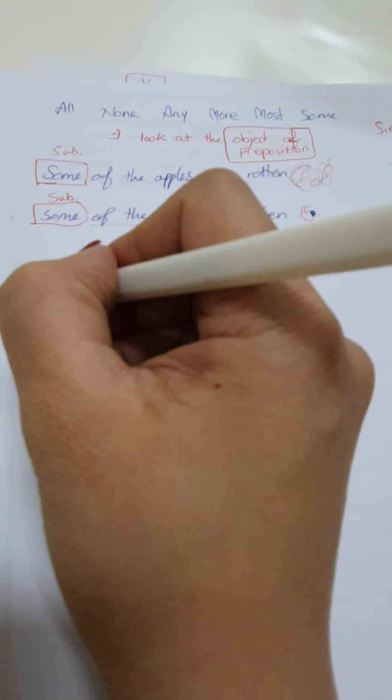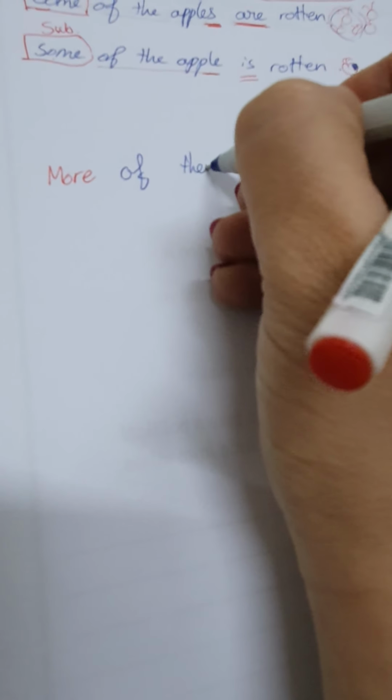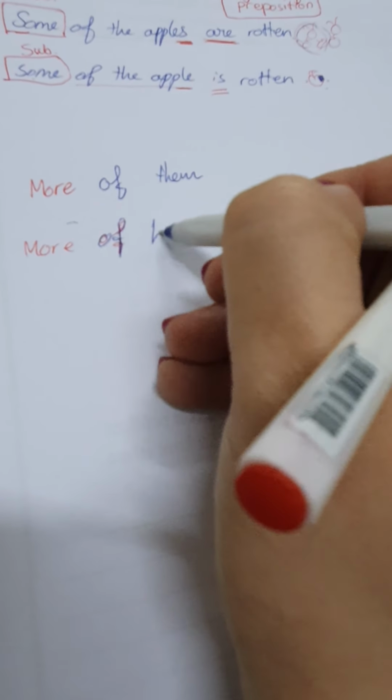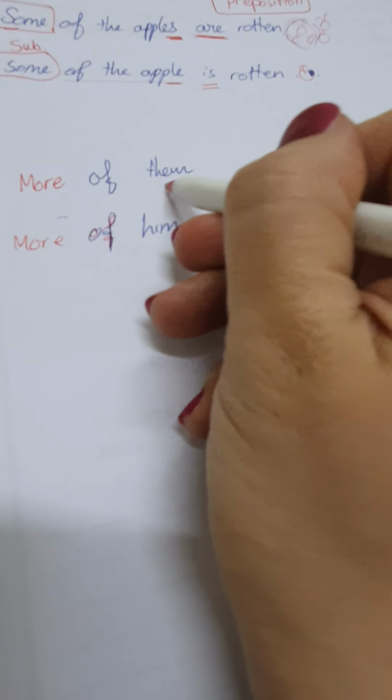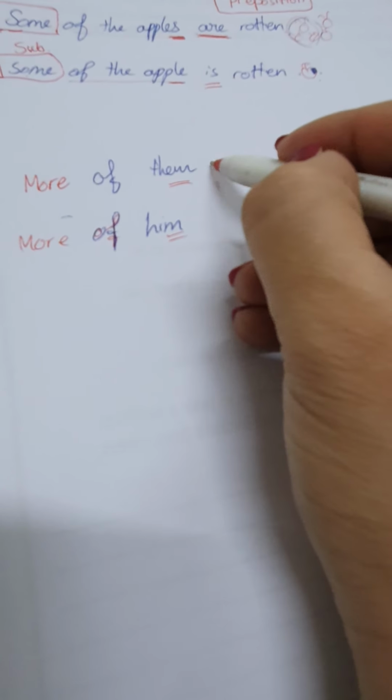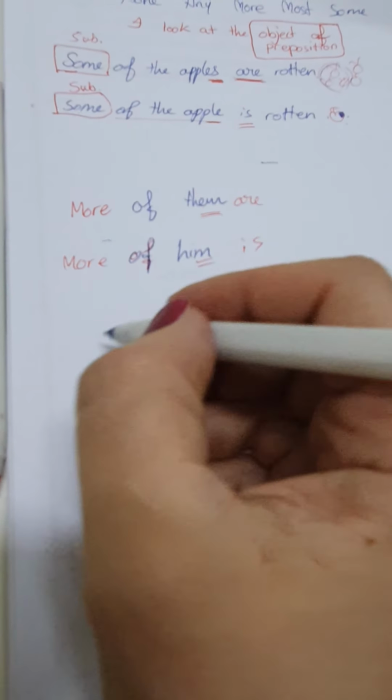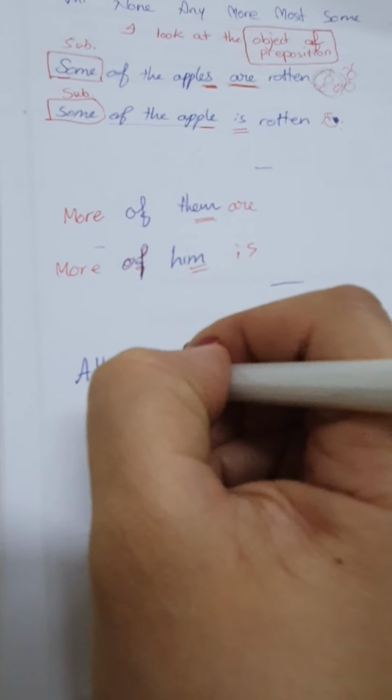Anyway, another one is what? Some. We take some, more. More of them, and more of him. More of them, plural; more of him, singular: are, is. So we take some, we take more. Let's take the sentences in your book.